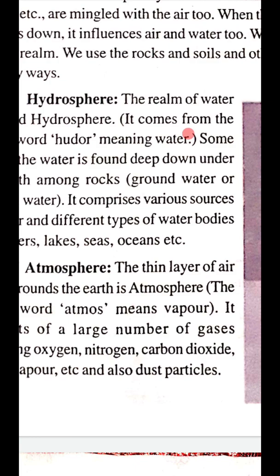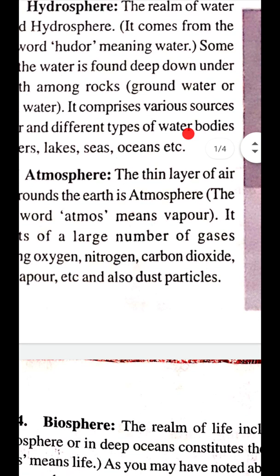Okay, can you name any two oceans, children? Yes, Pacific Ocean, Indian Ocean. Can you give examples for sea? Arabian Sea, Bay of Bengal. Okay, children. And you all know the earth's crust is covered by 70% of water and it is home for aquatic animals. This is about hydrosphere. Come to atmosphere.